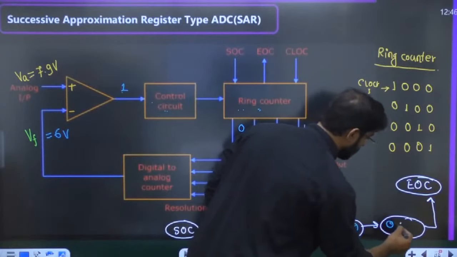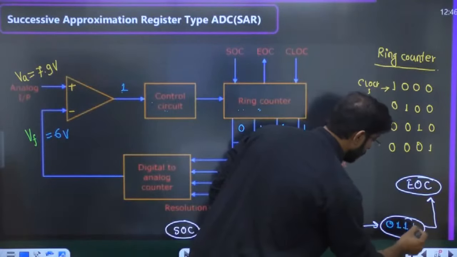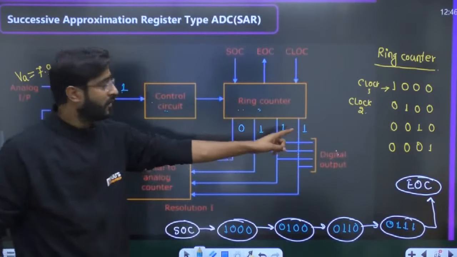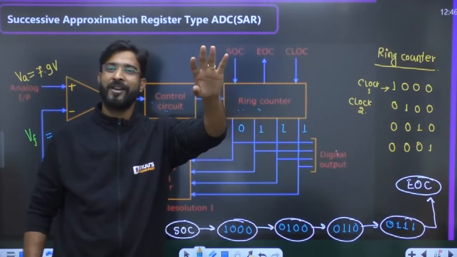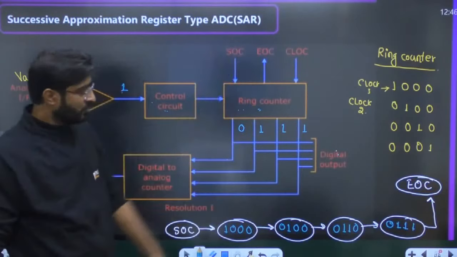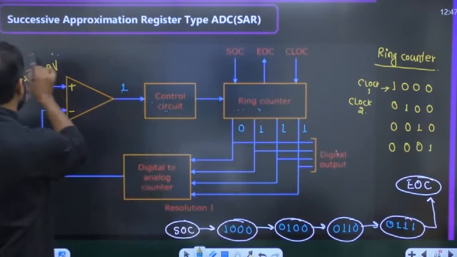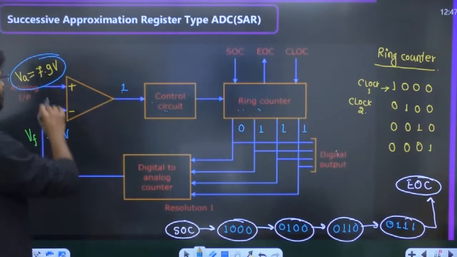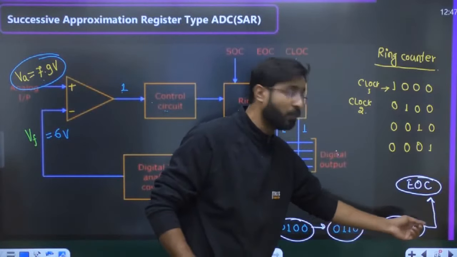So the next state will become 0111 and the last bit will become 1. Immediately the ring counter will send the EOC signal to the user that whatever task you have given, I have completed. So the conversion is just corresponding to 7.9 volt. Corresponding to the 7.9 volt, the conversion time digital output is 0111.